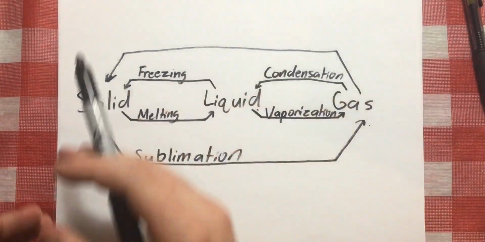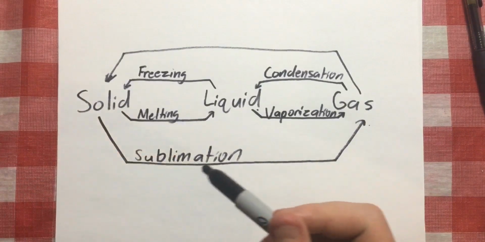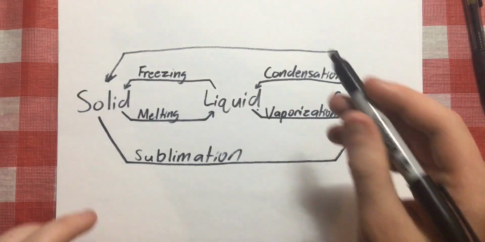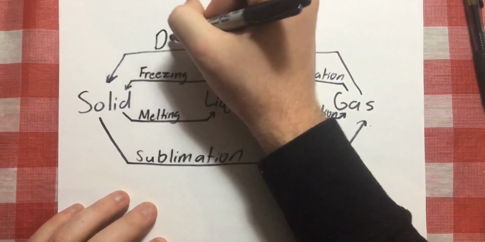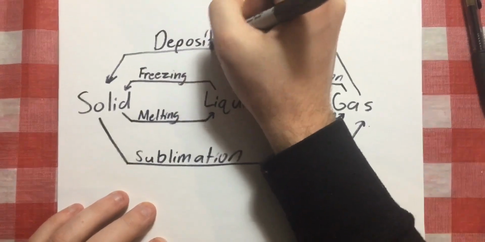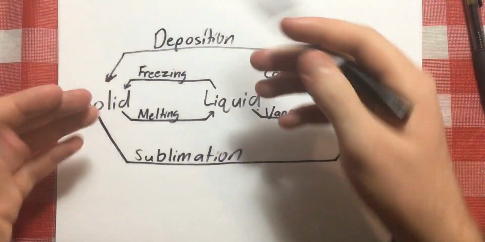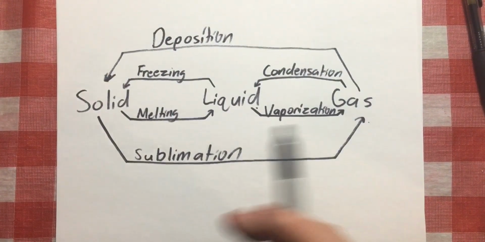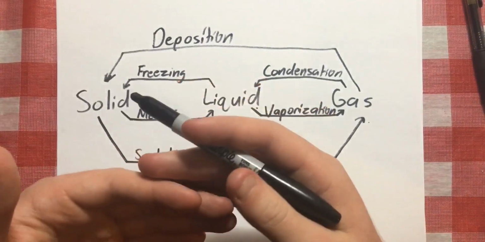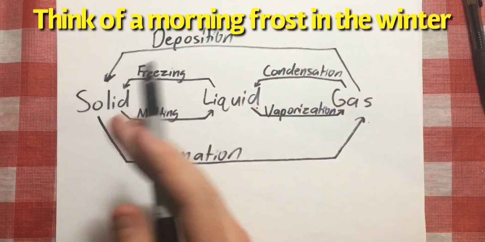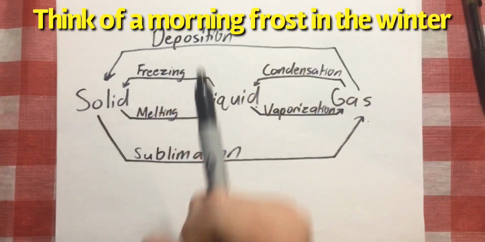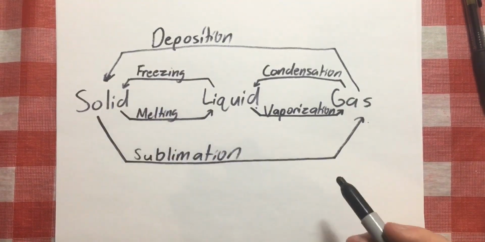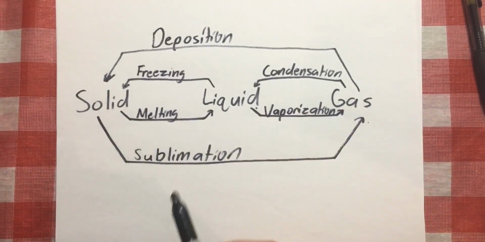Now, the opposite process also happens for gas to solid. If we're going from a gas to solid, this is something that is known as deposition. So it's depositing. It's still a gas, and it just deposits on a spot. So this can be when it's just so chillingly cold outside that it goes straight from a gas in the air to a solid. The water in the air will immediately freeze when it comes into contact with something. So, solid to gas is sublimation. Gas to solid is deposition.